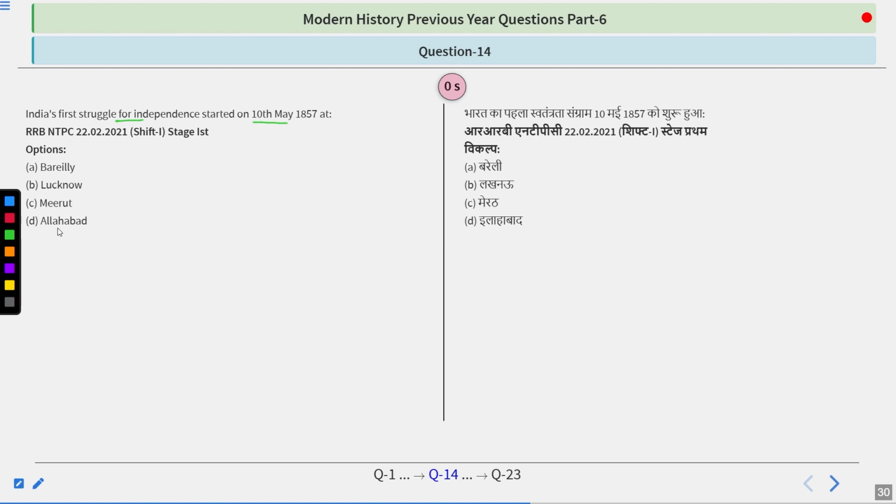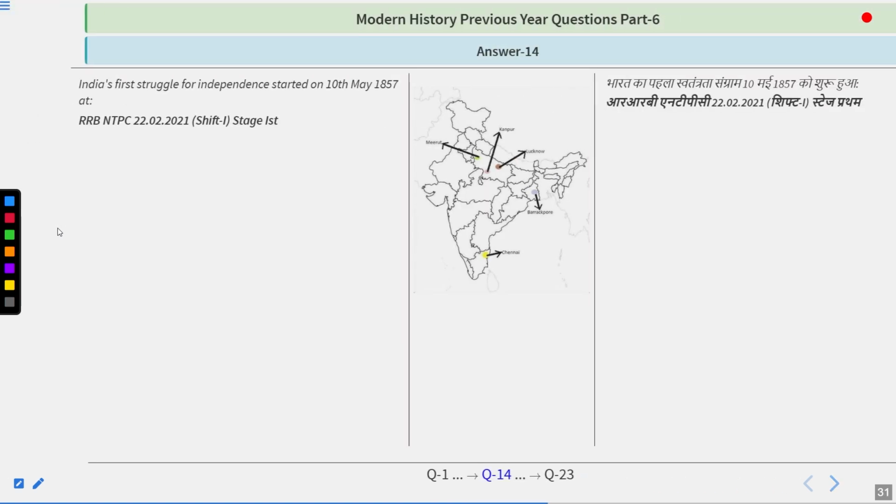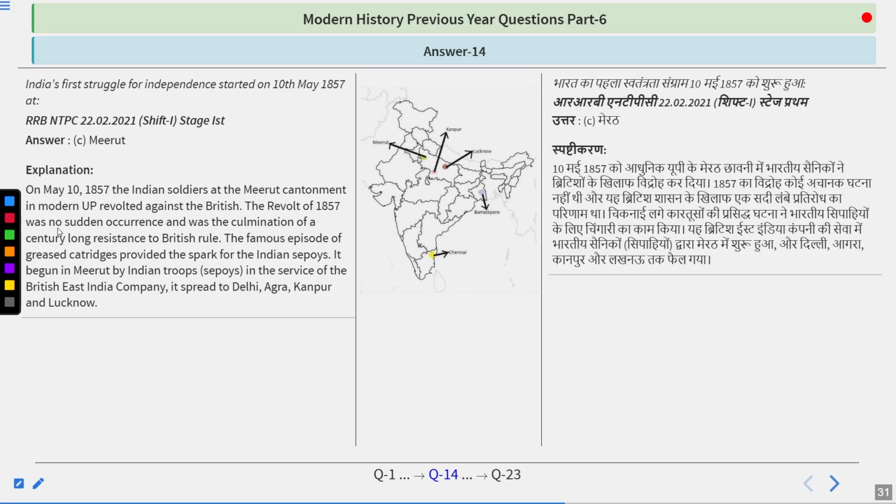And I guess the answer you are thinking is right because the answer is Meerut. So on 10th May 1857, the Indian soldiers at the Meerut cantonment in modern UP revolted against the British. The revolt of 1857 was no sudden occurrence and was the culmination of a century-long resistance to British rule. The famous episode of greased cartridges provided a spark for the Indian sepoys. It began in Meerut by Indian troops in the service of the British East India Company.